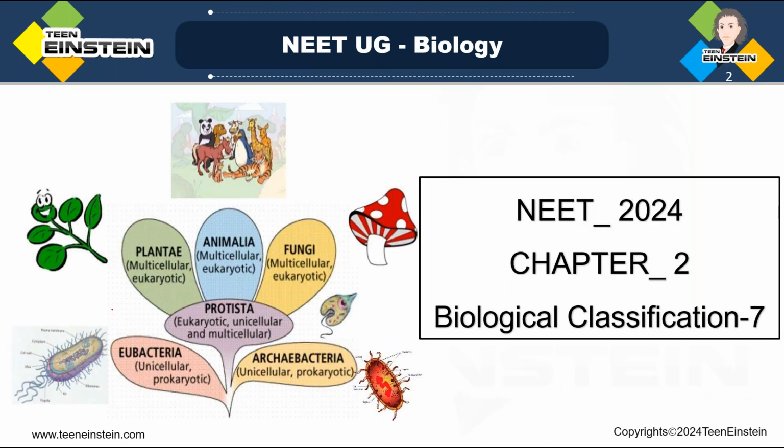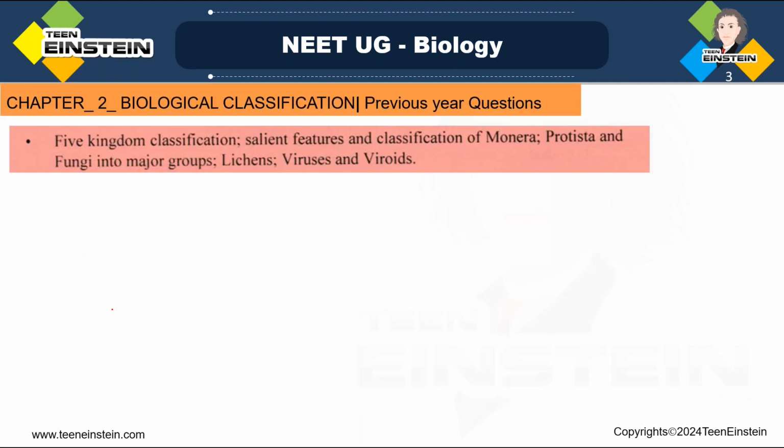Hello students, now we are preparing for NEET 2024. So we are in the second chapter, biological classification, and in this chapter we are learning about the five kingdom classification and the salient features of each kingdom. Here we are learning mainly about three kingdoms, Monera, Protista, and fungi. And we are learning about virus, lichens, viroids, all this also.